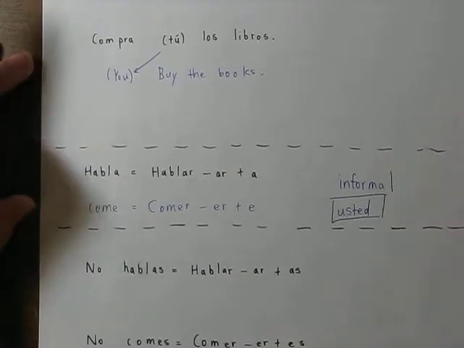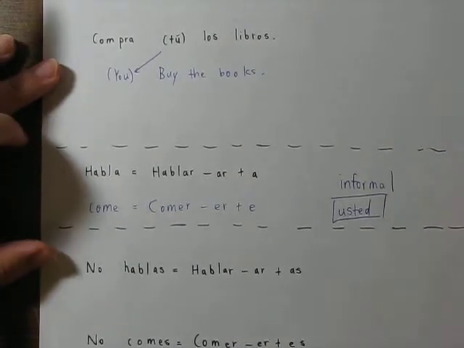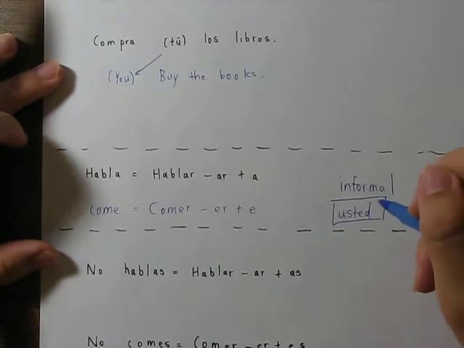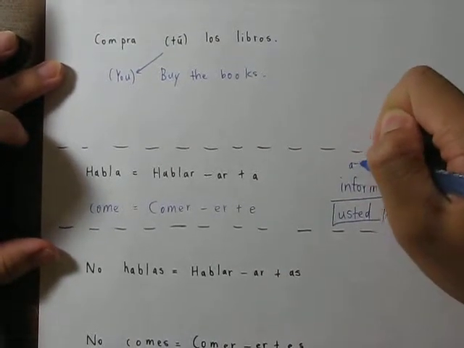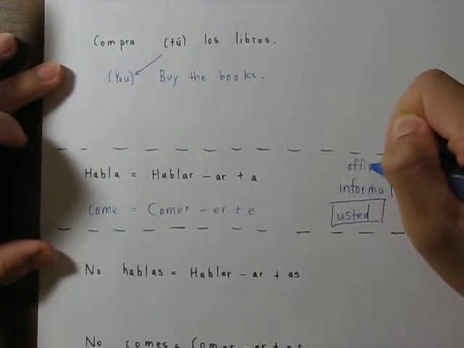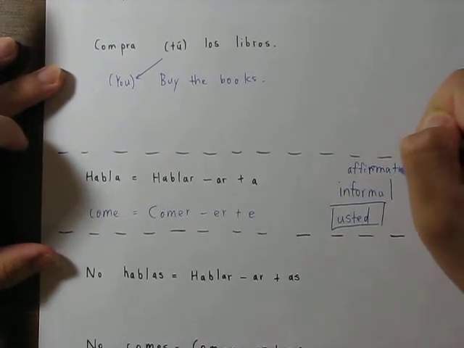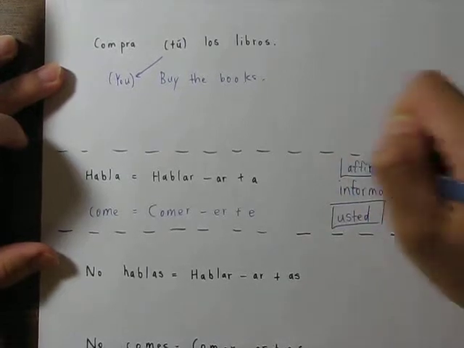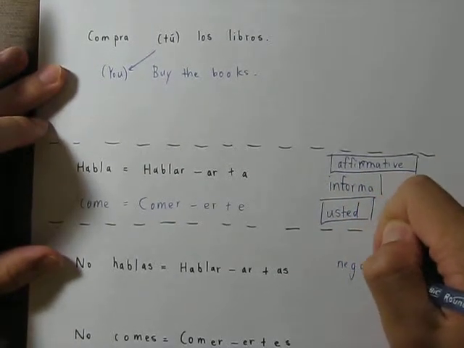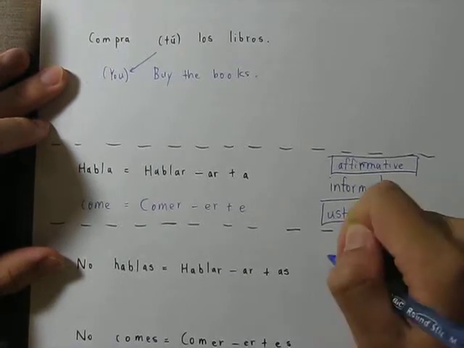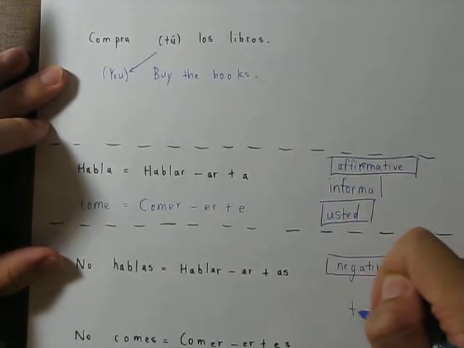Now let's move on to negative commands. Negative informal commands use the tú form of the present tense. So informal affirmative uses usted. Now, negative commands use the tú form.